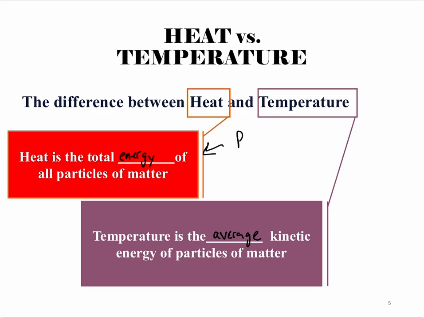So this is the potential energy plus the kinetic energy. And sometimes these little brackets right here mean average. So you add up all the velocities, divide by the number of particles, and that gives you the average velocity. And so they're intimately related to each other, but they're not the same thing.